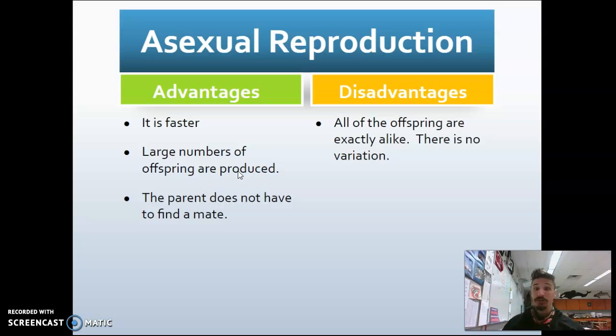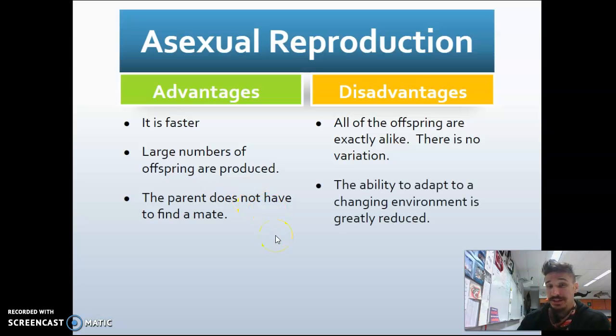The disadvantage is that all offspring are exactly alike. Yeah, that's actually a disadvantage, and we're going to find out why in the remaining slides in this unit. There's no genetic variation, no change, no chance for evolution, or a very slim chance for evolution. And the ability to adapt to the changing environment is greatly reduced because we need changes in our DNA as a species to ultimately adapt to our environment, because our environment's ever changing.